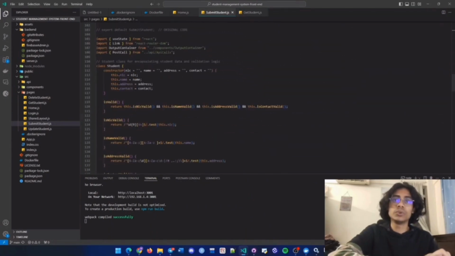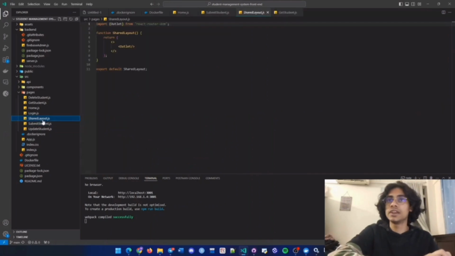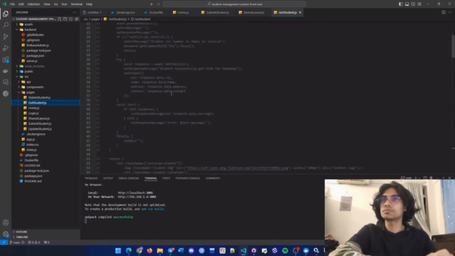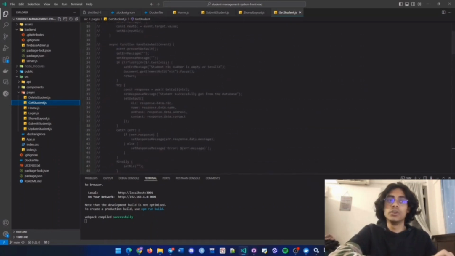So we refactored it, and then we refactored another class. That class is getstudents. Here we refactored this class as well.